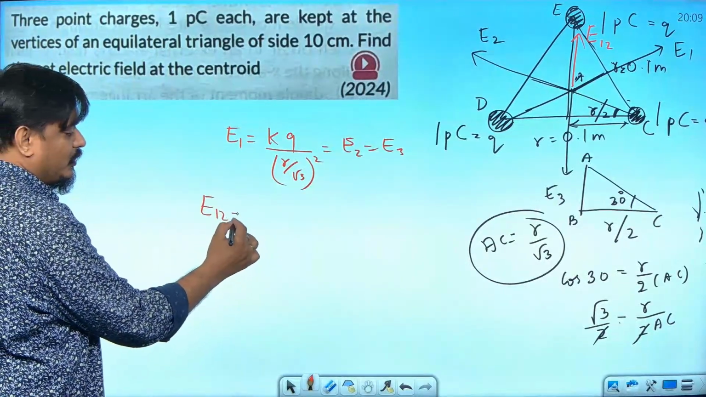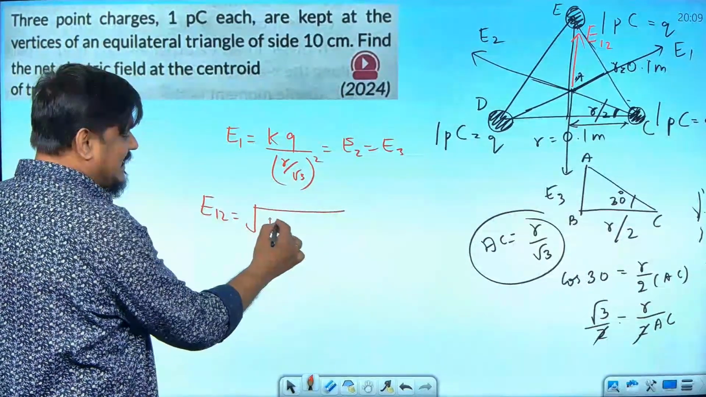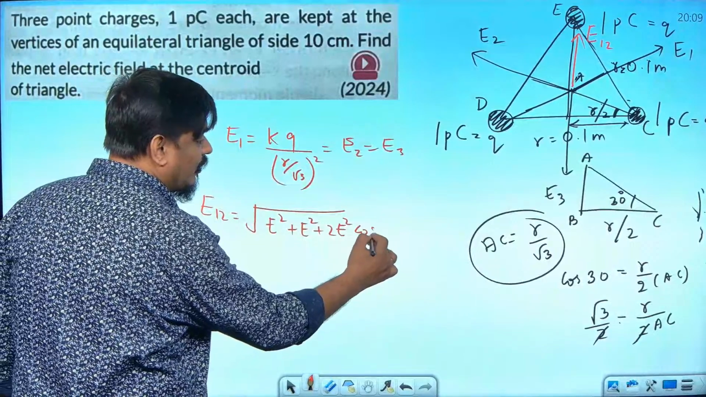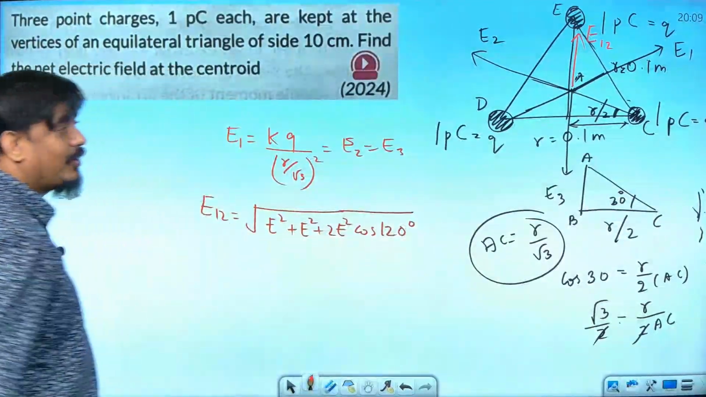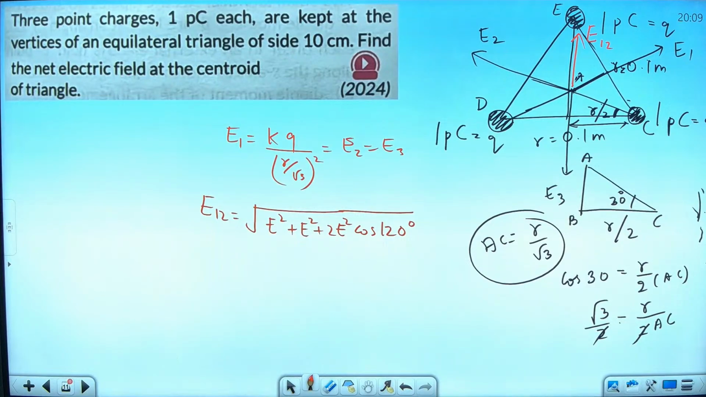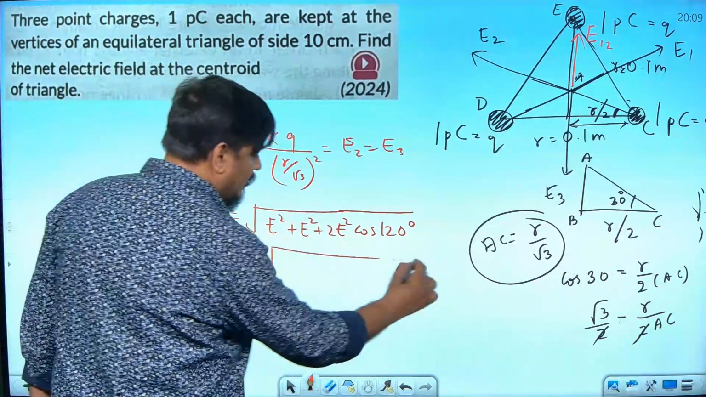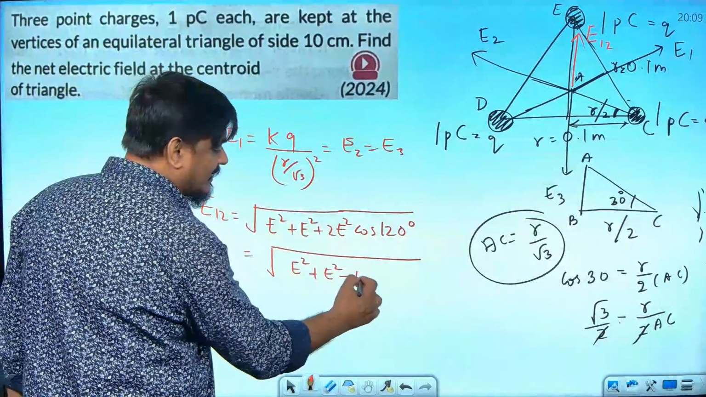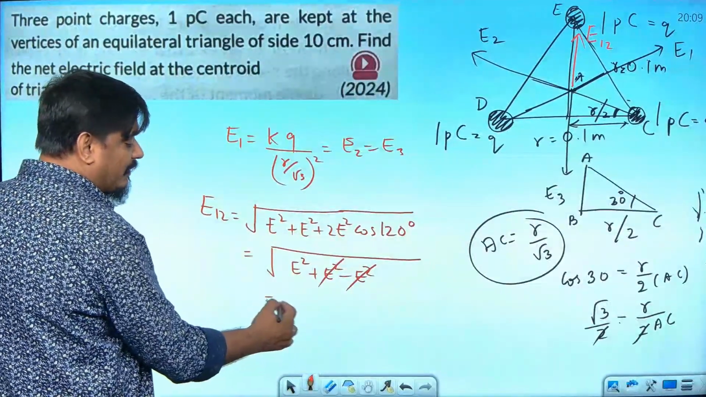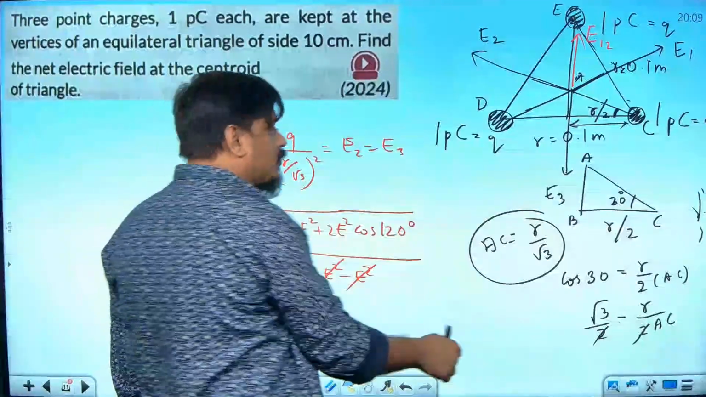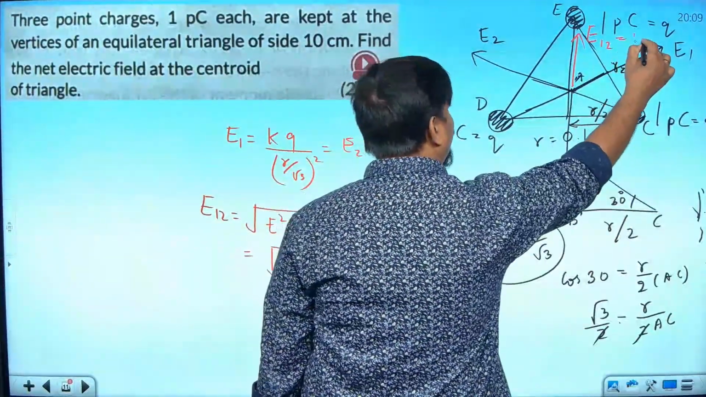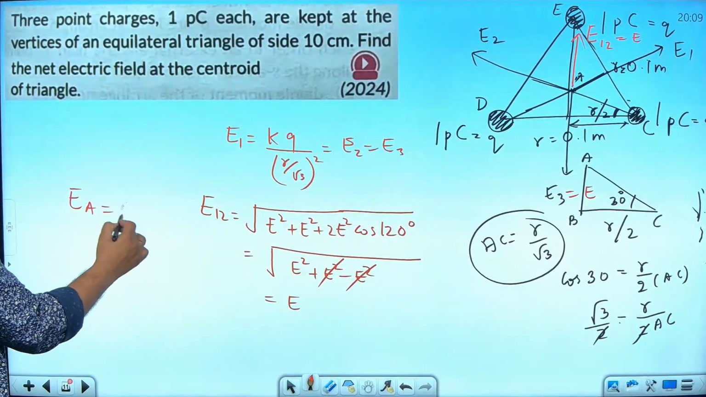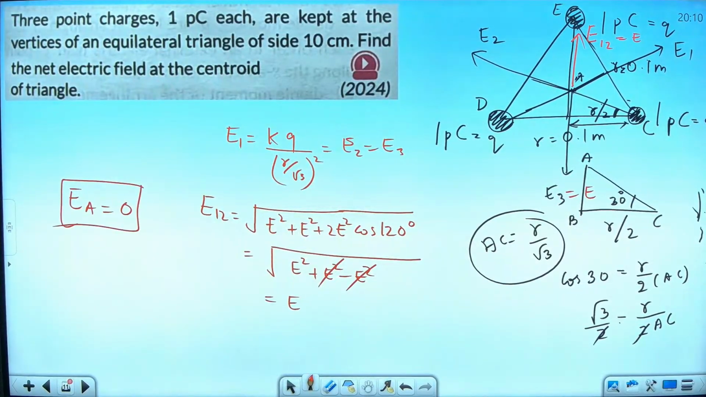E12 will become equal to root of E1 square, I am taking it as E itself, E square plus E square plus 2E square cos how much? Cos 120. What is cos 120? Minus 1 by 2. You should remember by now. So minus 1 by 2 will cancel. E square plus E square minus E square. This 2 gets cancelled. Root E square will become how much? E. So down also you have E. Up also you have E. They will cancel each other and net electric field at A will be 0. This is the answer. No doubt in that.